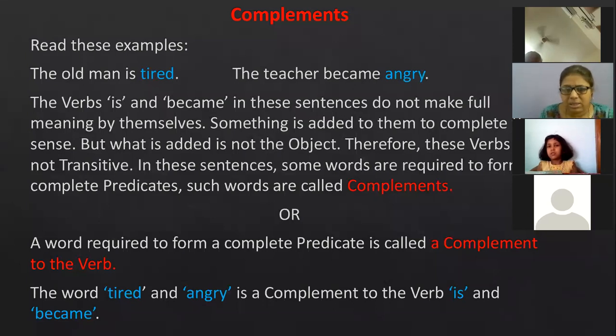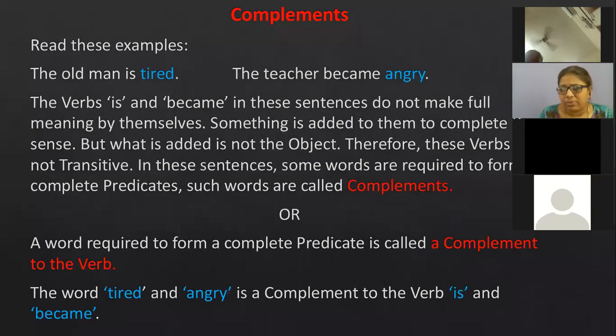The old man is subject, is verb, and tired is again one more word. Next, the teacher subject, became verb, and angry, which is a word, but tired and angry, they are not nouns. They are not objects.